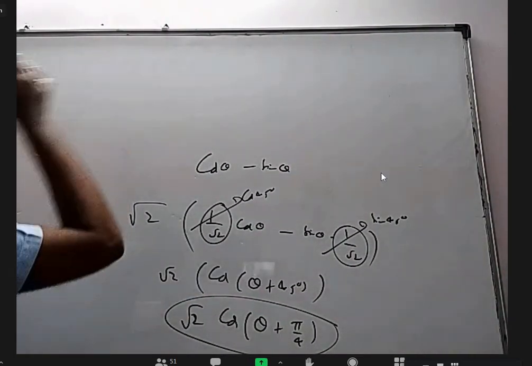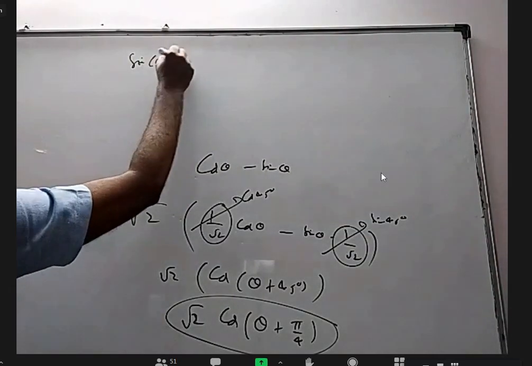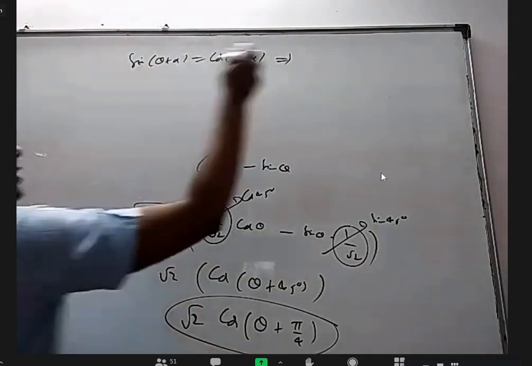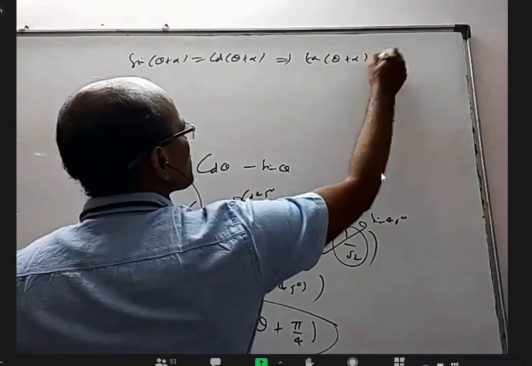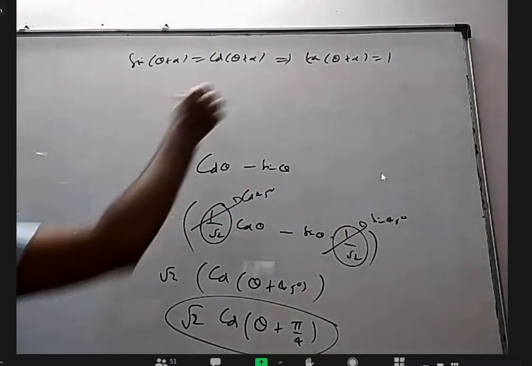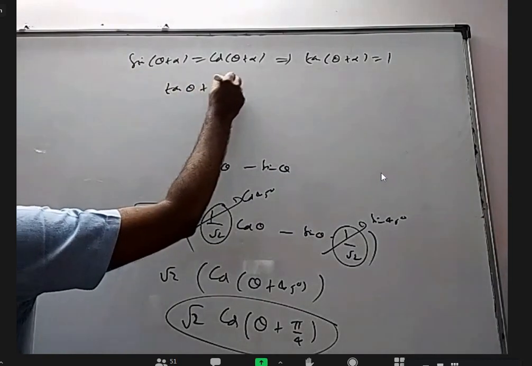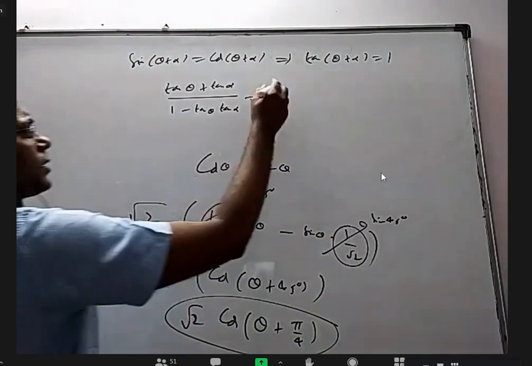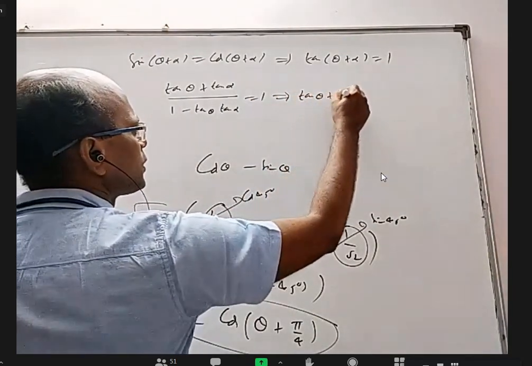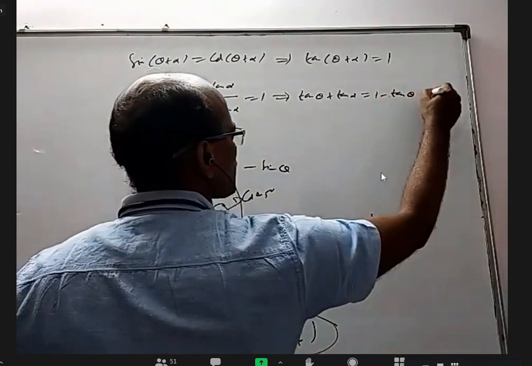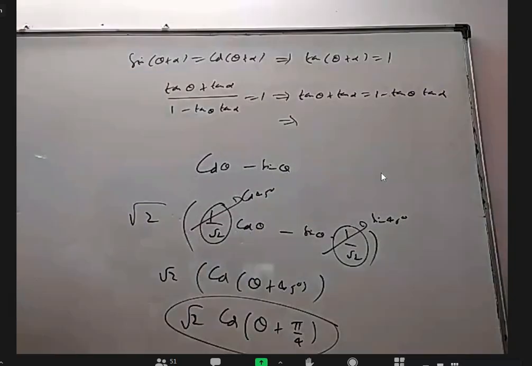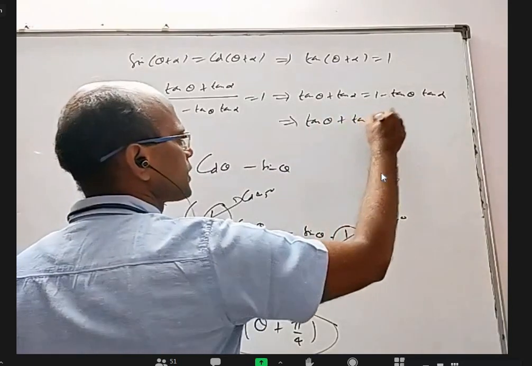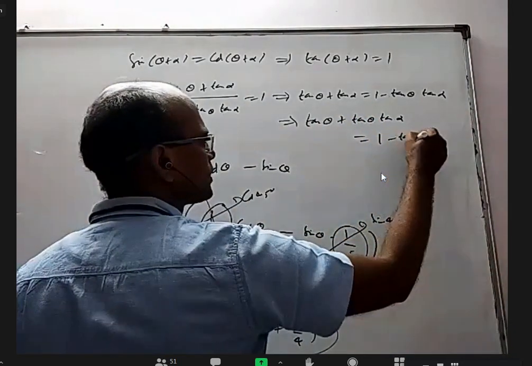What I'm saying, they gave sin theta plus alpha is equal to cos theta plus alpha. There are two ways to approach this. I can divide this and get tan theta plus alpha is 1. And then tan theta plus alpha is tan theta plus tan alpha by 1 minus tan theta into tan alpha, which is 1. I can send the denominator to that side. We'll get tan theta plus tan alpha equal to 1 minus tan theta into tan alpha. I want tan theta in terms of tan alpha, so bring this one here, this one to the other side. We'll get tan theta plus tan theta tan alpha is equal to 1 minus tan alpha.